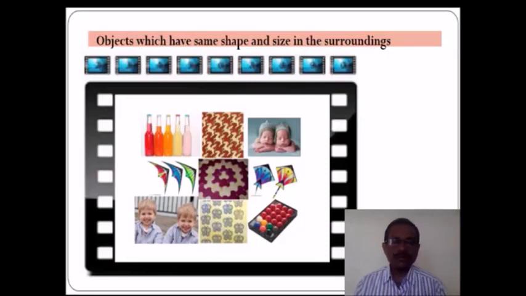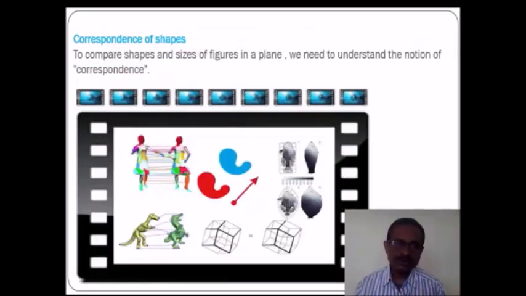The main important thing in case of congruency is correspondence. Another activity is correspondence of shape. To compare shapes and size of figures in the plane, we need to understand the notion of correspondence, or to clear the idea of correspondence, observe this picture and discuss with your friend.